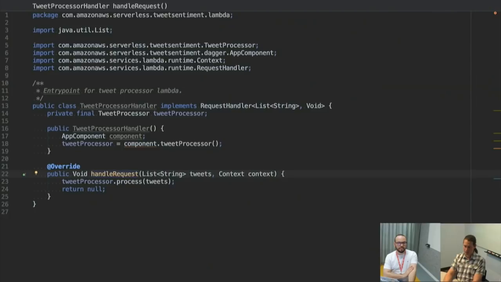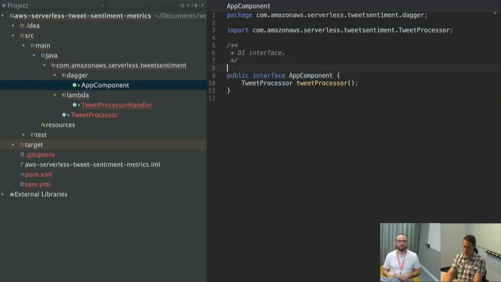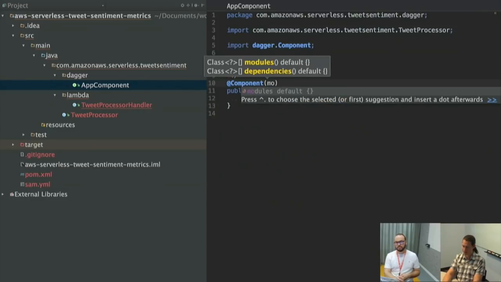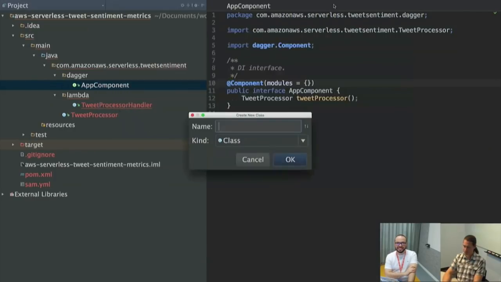Okay. Pretty cool. All right, but we still have a problem: the component has not been initialized. So how do we do that? In Dagger, this is not a valid component yet because I have to use Dagger's Component annotation to tell it that it is a valid component. So I tell it it's a Dagger component, and it asks me for modules. What modules are associated with this Dagger component? Well, I need to write one. I don't have one yet. So let's create one.